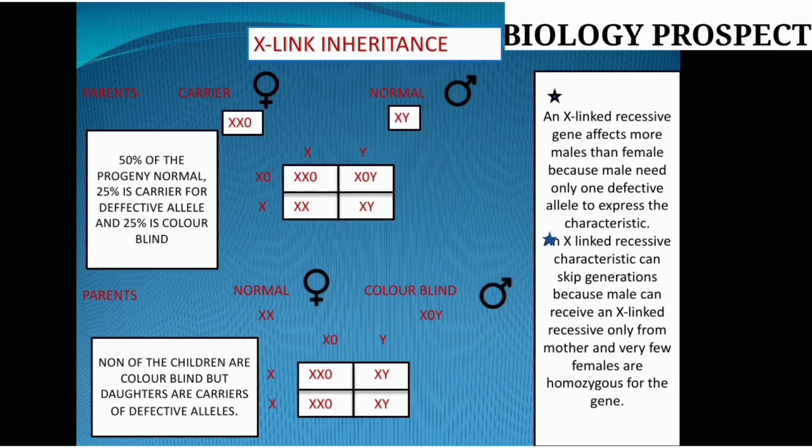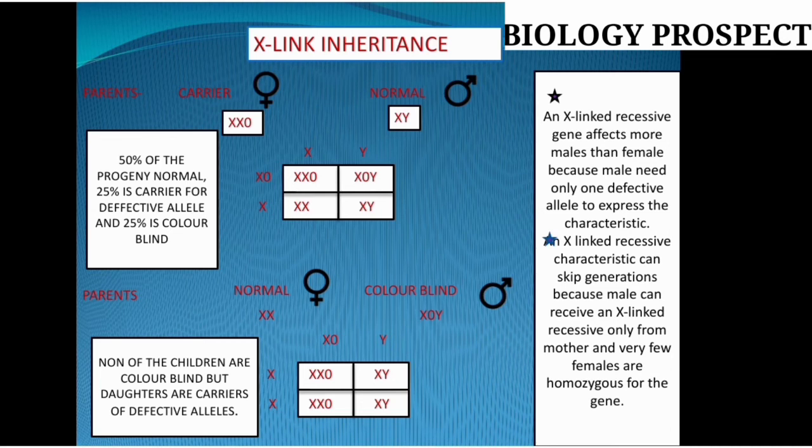If we follow Mendel's law, we can find the result. Out of the four offspring, 50% of the progeny are normal.